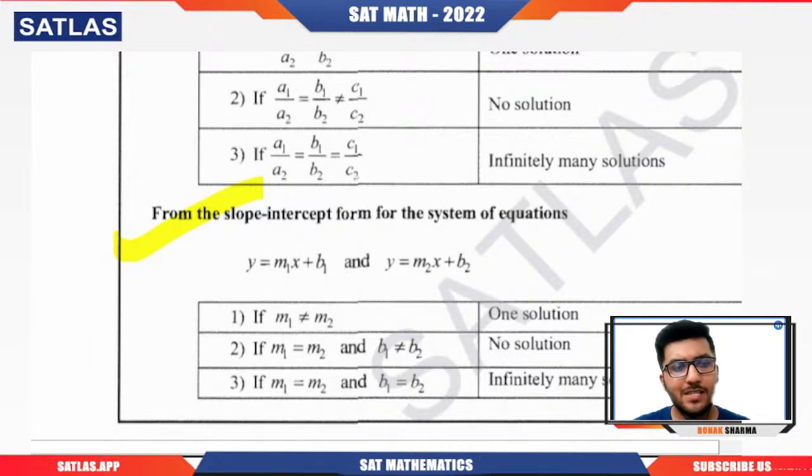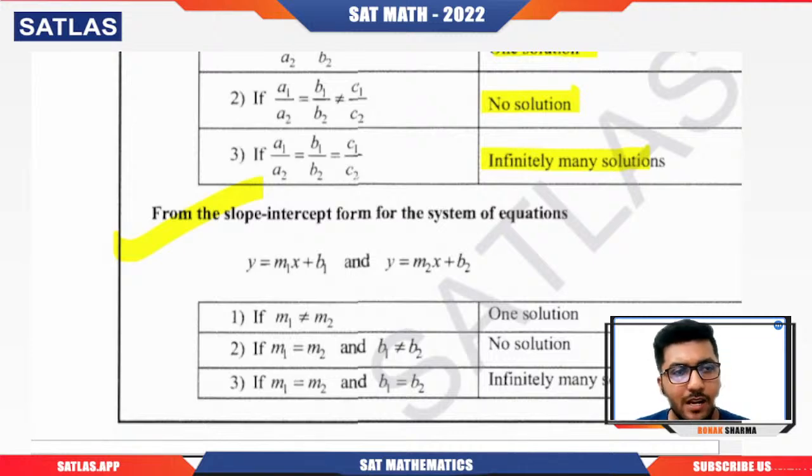So basically, what if we have the equations in the format a1x plus b1y equals c1, and a2x plus b2y equals c2? Then again three types of conditions can occur: only one solution, which we can also call the unique solution, or no solution, or infinitely many solutions. If we have only one solution, then we simply need to do one thing.